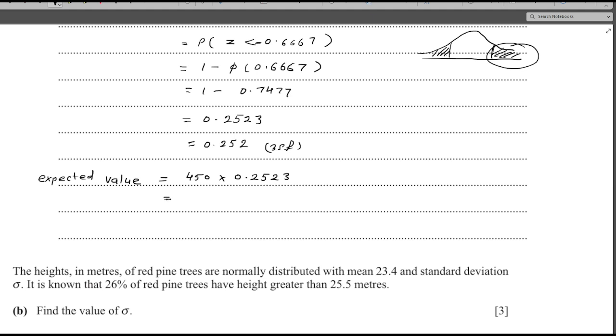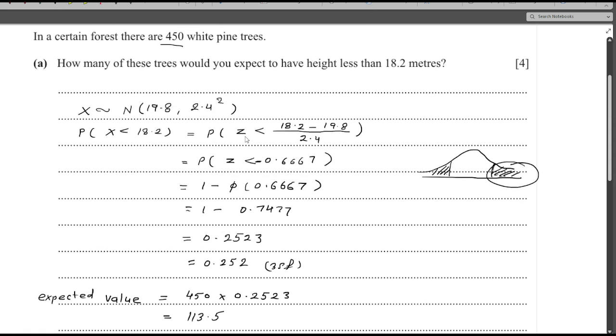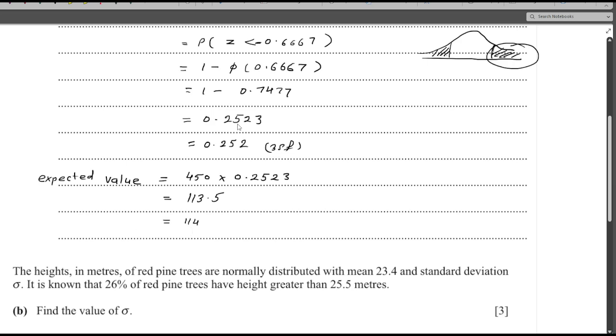I multiply this by 450, and the result is 113.5. As the number of trees cannot be a decimal, I will say this is 114. So the expected number of trees whose height is less than 18.2 meters is 114.